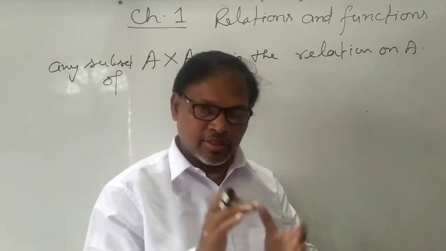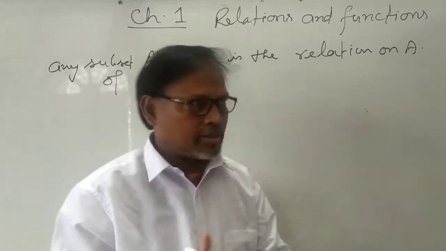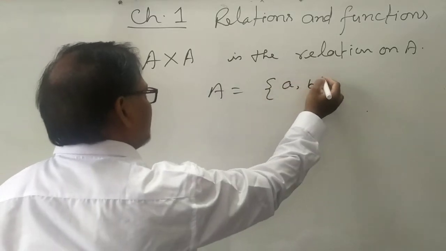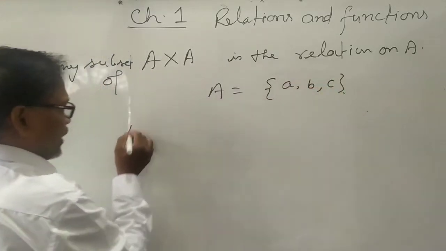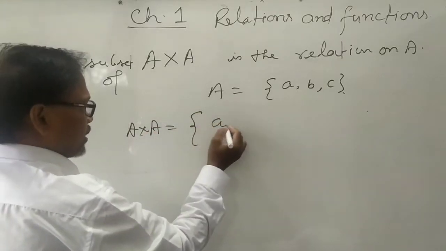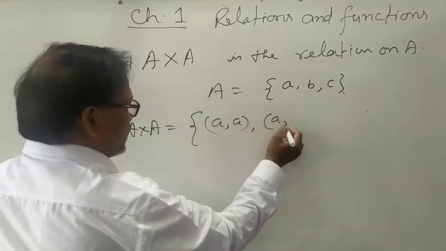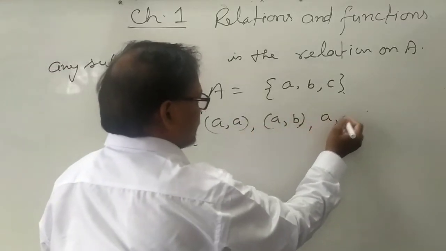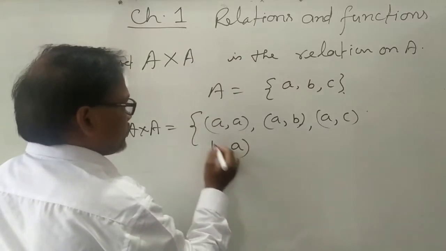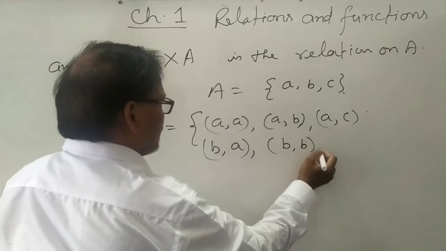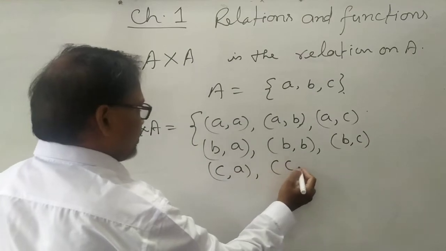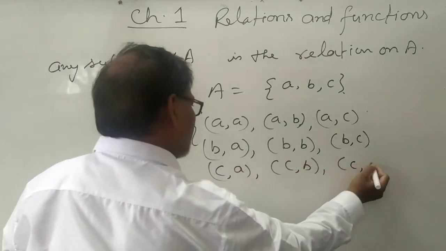Suppose you have the set A with elements A, B and C. Then A cross A will be the ordered pairs (A, A), (A, B), (A, C), (B, A), (B, B), (B, C), and (C, A), (C, B), and (C, C).